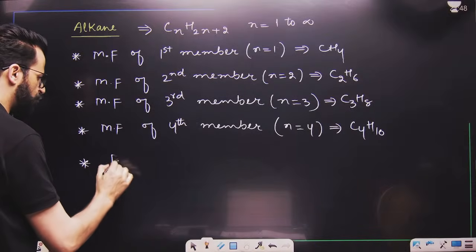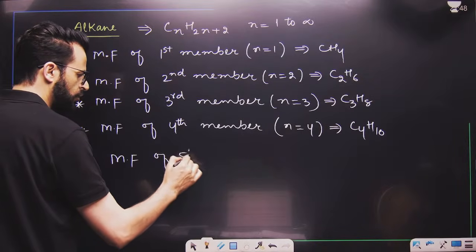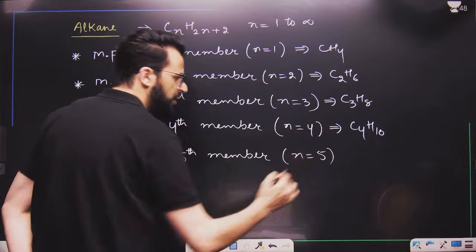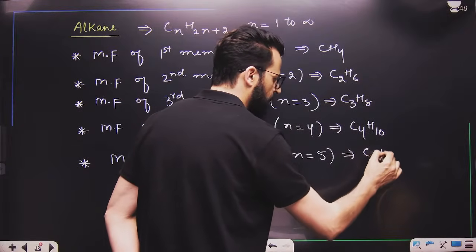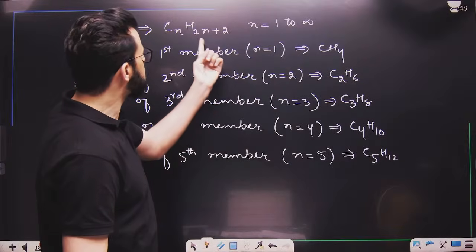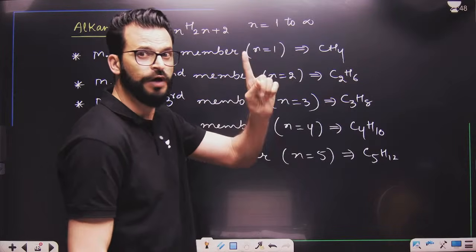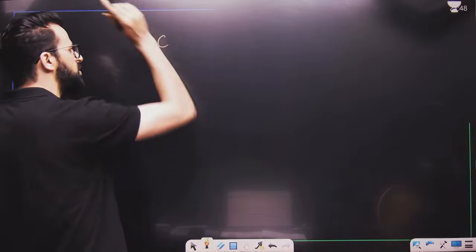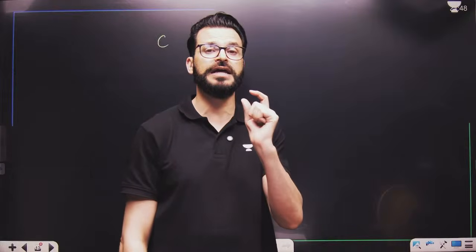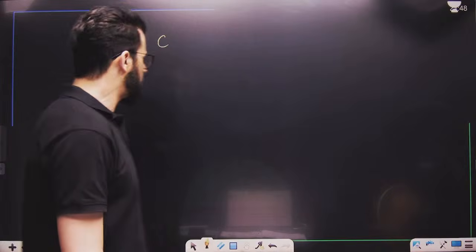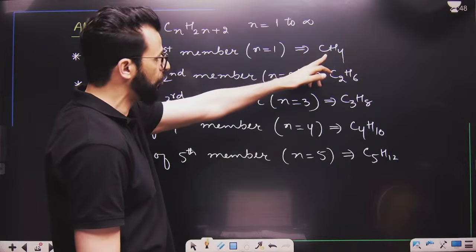Similarly, dear students, when we talk about the fifth member, what is the molecular formula? The molecular formula of alkane at that time will be C5H12. Now listen carefully. Tell me, what is the simplest value of n? The simplest value of n is 1. That means our alkane must contain at least 1 carbon. Now listen. When alkane contains only 1 carbon and the molecular formula is CH4, have a look towards this alkane.